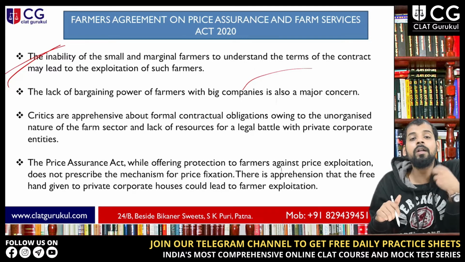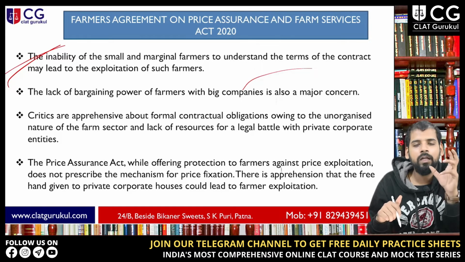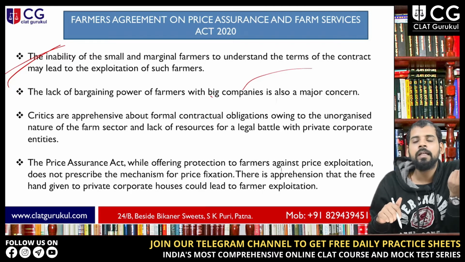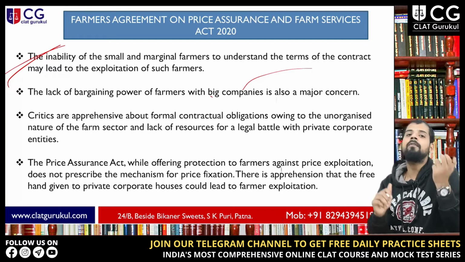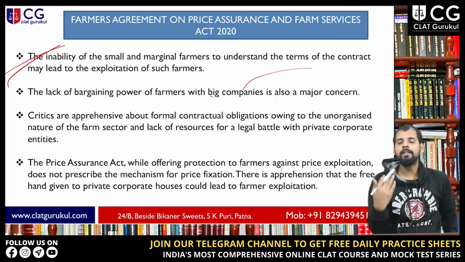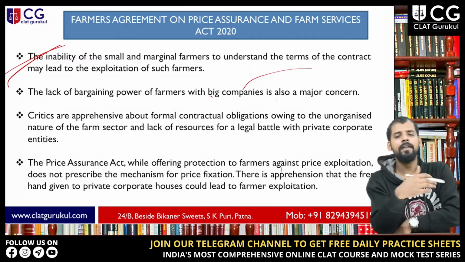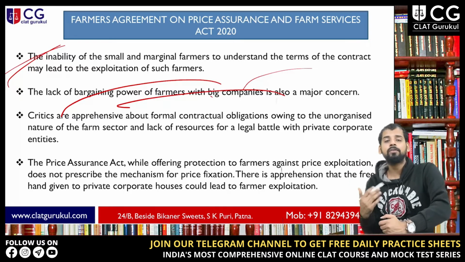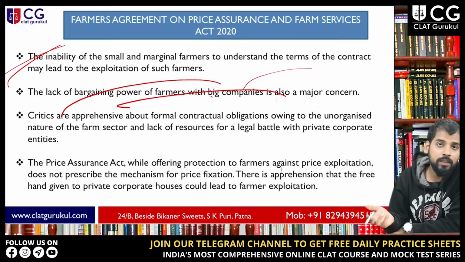These farmers cannot understand the technical terms of these contracts, and private players can also influence them. These small farmers don't have negotiating power. If you stand next to a corporate firm, these farmers are very small. So the lack of bargaining power of farmers is also a major concern.